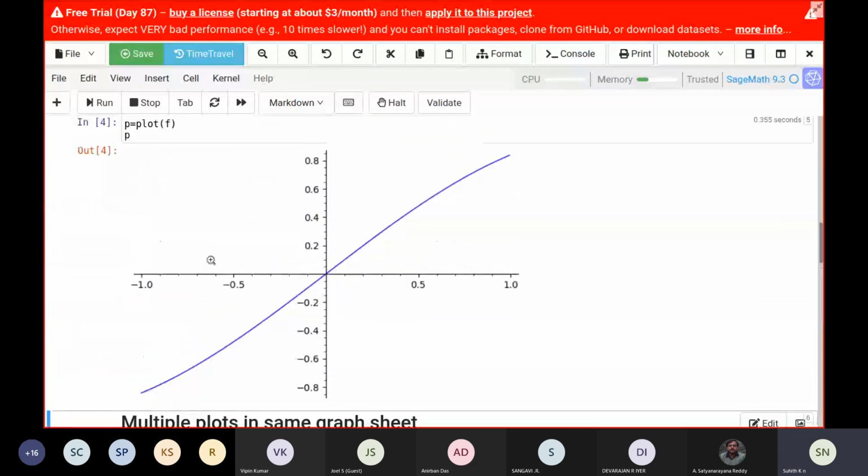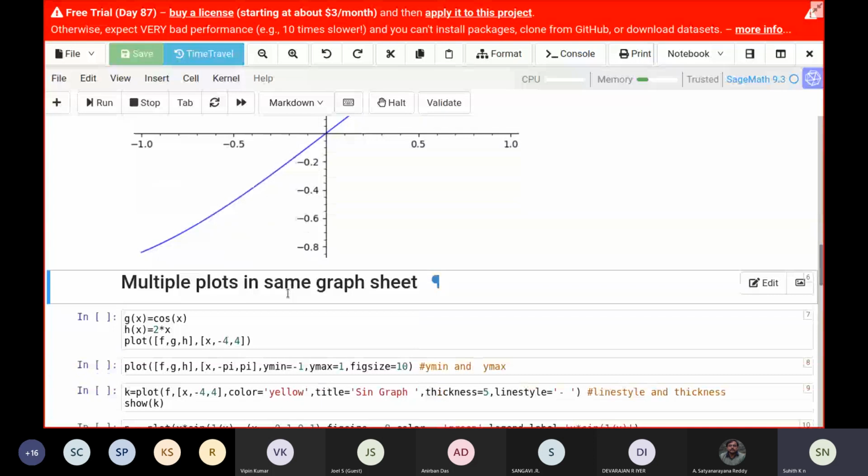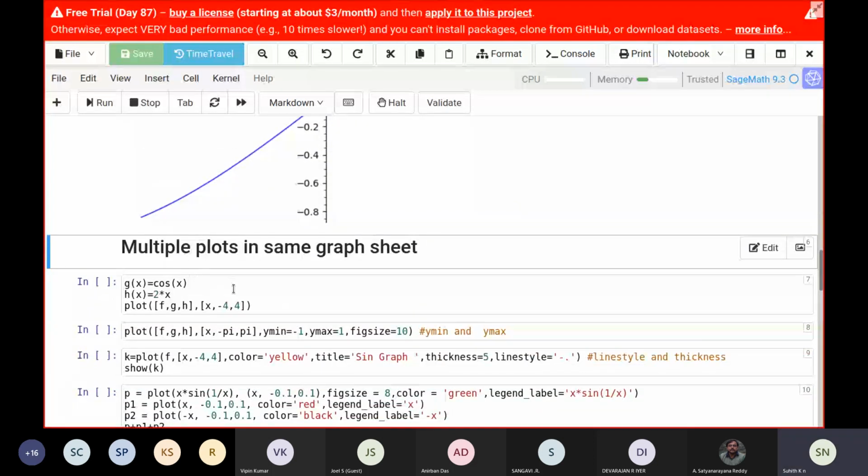And you would also maybe want to plot not just one function, but many functions in the same graph sheet. That also can be done in Sage. So how do you do that? You define two other functions, g and h. I have defined cos x and 2^x. And I'm giving a list here, plot.